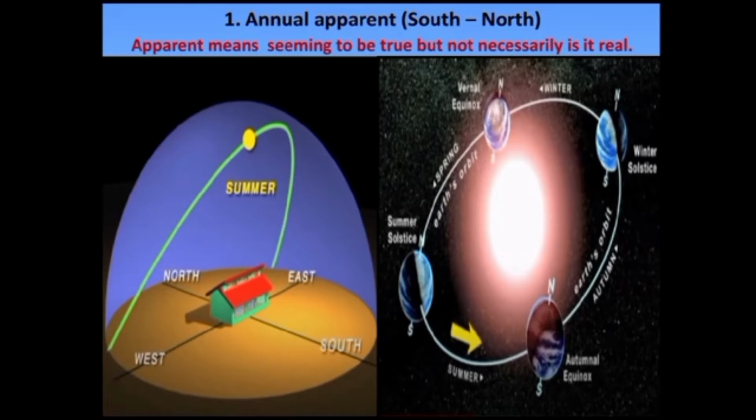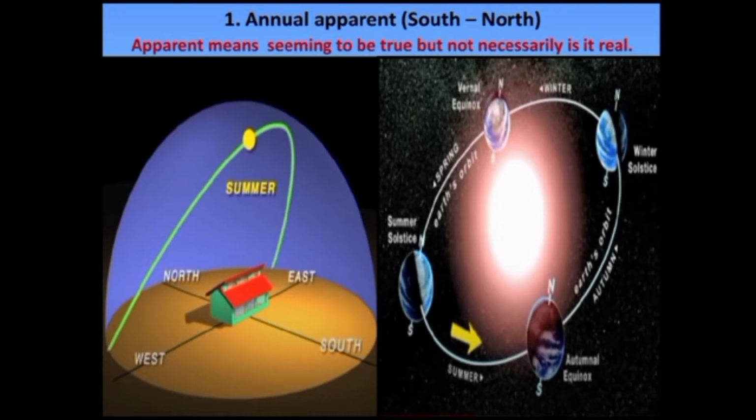This position appears to move towards the north or south in the course of a year, which you can see in the first and the second part of the slide.